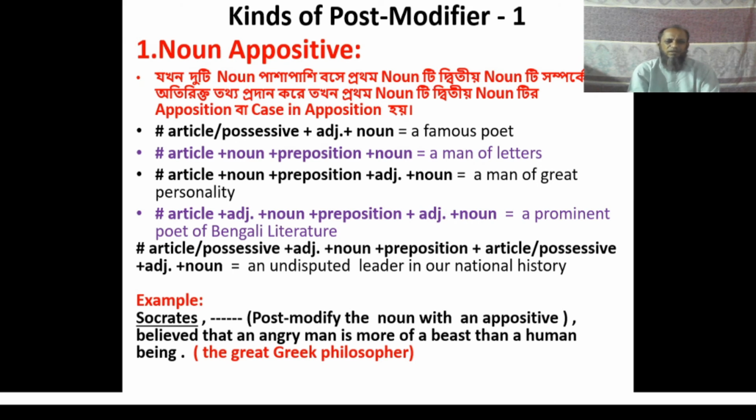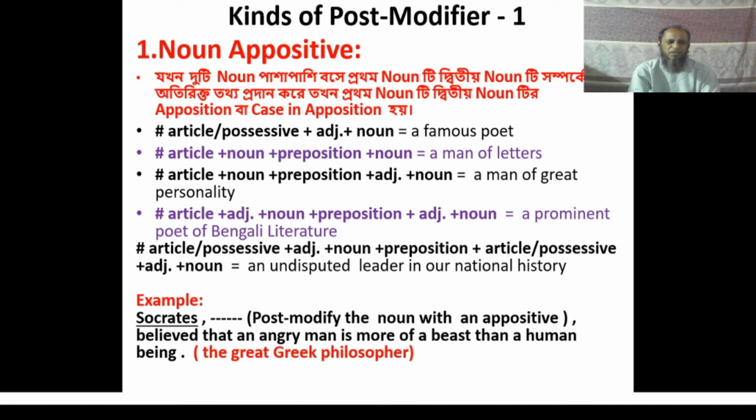That is, when one noun is used before another noun and the first one works as an adjective of the second noun, the first noun is used as a noun appositive.